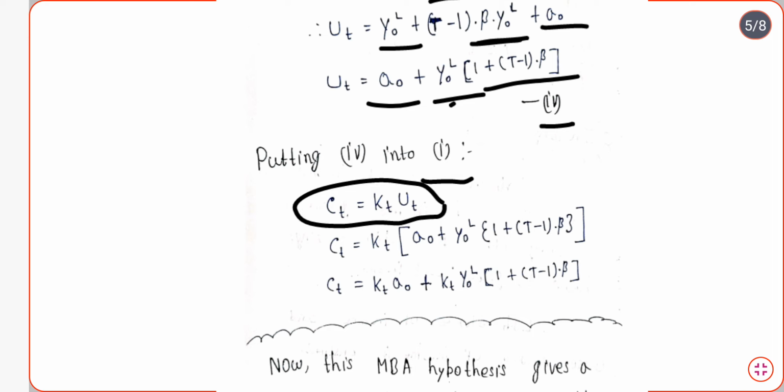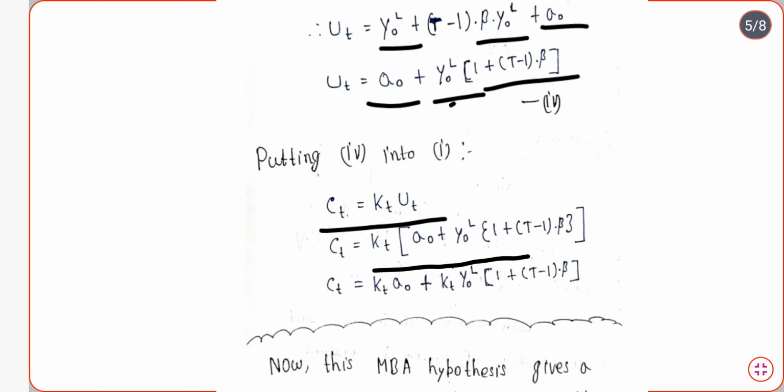As I told earlier, we have to calculate this value of Ut, and as we have been successful in calculating it, we will substitute the value of Ut in equation 1 and then we will get the actual value of Ct. So we have obtained Kt into (A0 plus Y0L into (1 plus (T minus 1) into beta)).